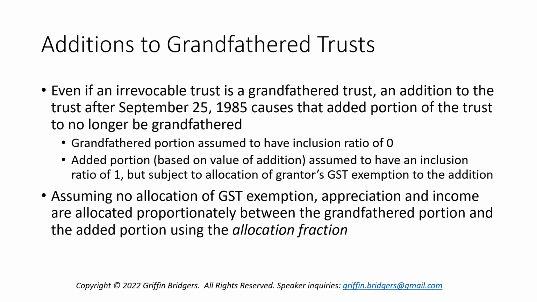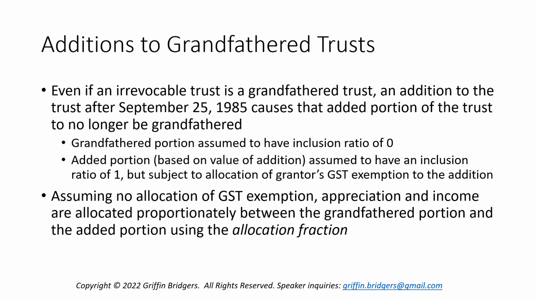So what that means is that future transfers from the added portion will be subject to GST tax. But the catch is that when you make a distribution or when there's a taxable termination, there's no real ability here to preferentially take that from the grandfathered portion. What the regulations say is you have to allocate the distribution proportionately between the grandfathered portion and the added portion.